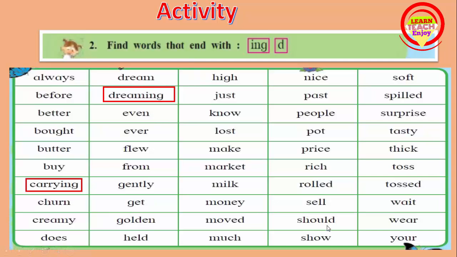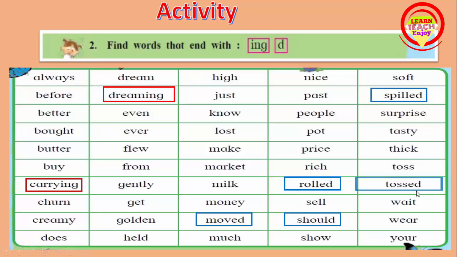Then next, no one else here ends with ing, only two words. Then next, words that end with d. Let's see. Here are mood, then rolled, then should, then spilled, then tossed. Like this you find all the words that end with d.